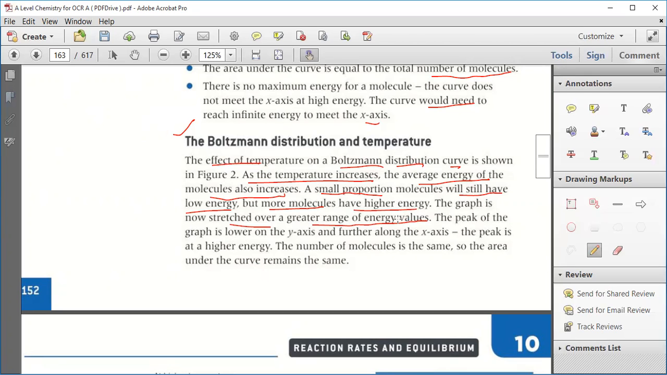The small portion of molecules will still have lower energy, but more molecules have high energy. The graph is now stretched over a greater range of energy values. The peak of the graph is lower on the y-axis and further along the x-axis.